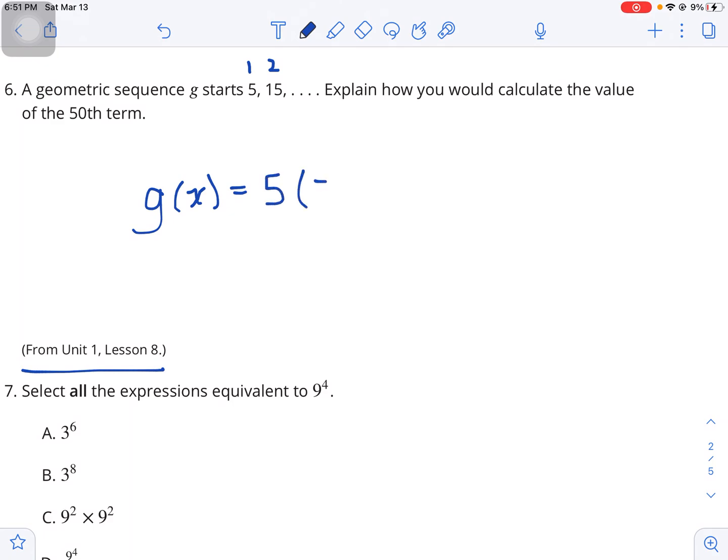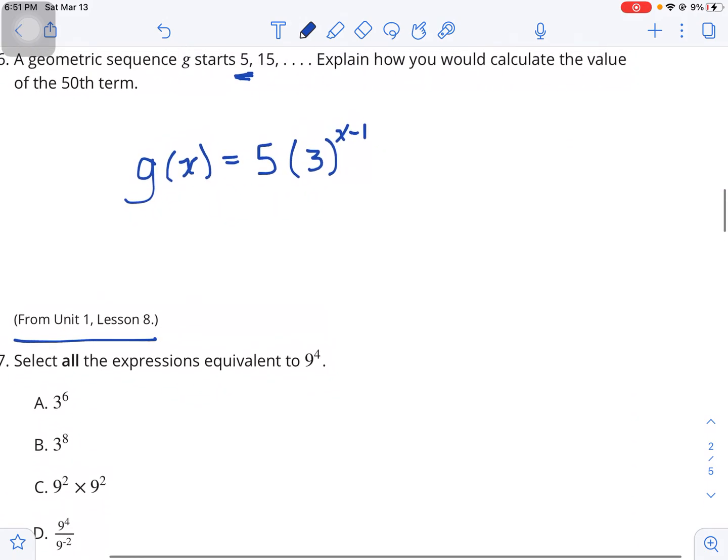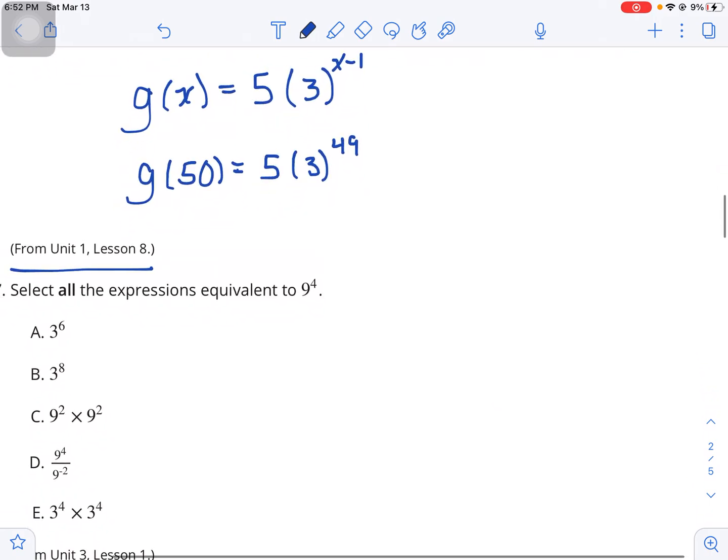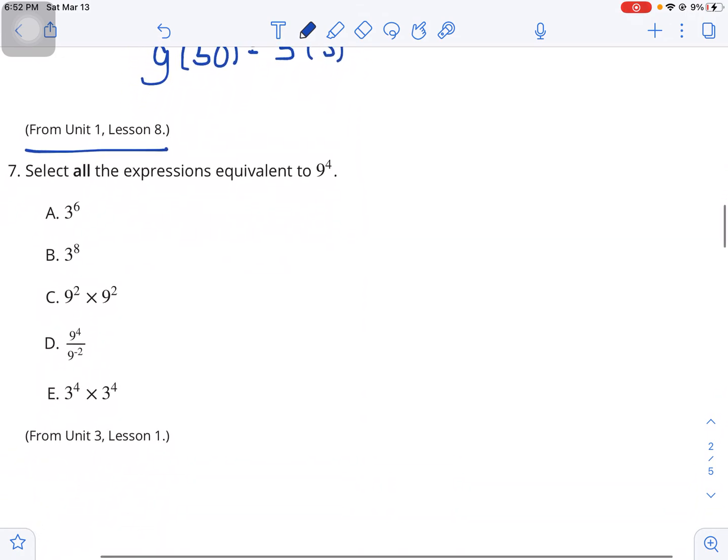5 times 3 to the x minus 1, because our growth factor is 3, and if 5 is our first term, we have to do an x minus 1 up here, because then 1 minus 1 would be 0, 3 to the 0 is 1, and we do get 5. So that's one way of writing it. And then how would you get the 50th term? Well, you would just put 50 in here, and so you would get 49 there. I'm not going to do that. That's a pretty big number, but I think they just asked how would you do it, so we're good.